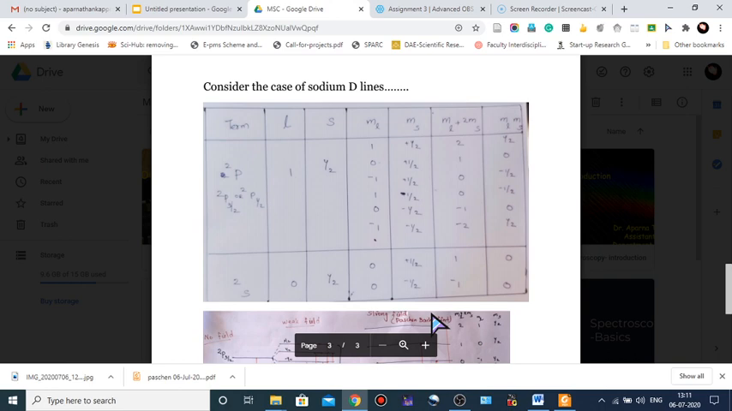For the term 2s, L is 0, S is 1/2, ML is 0, 0, and MS is plus half and minus half. ML plus 2MS is 1 and minus 1, and ML plus MS is 0, 0.